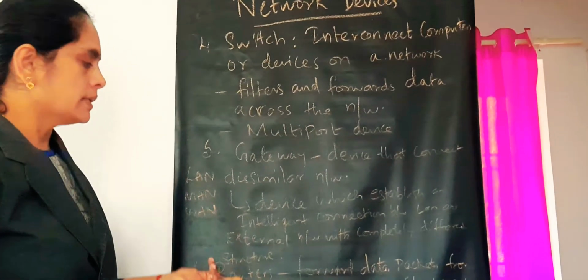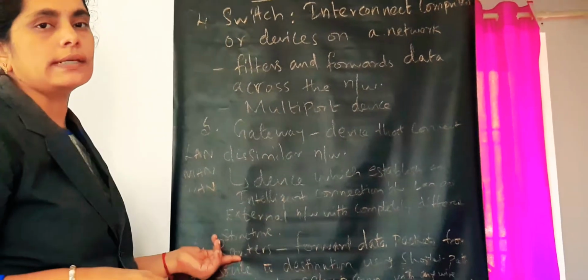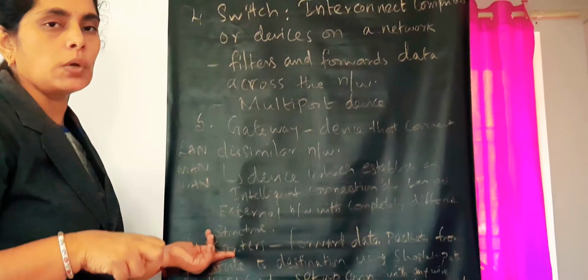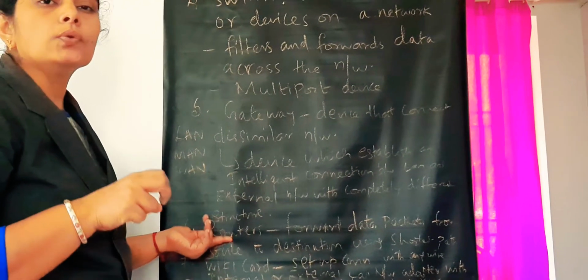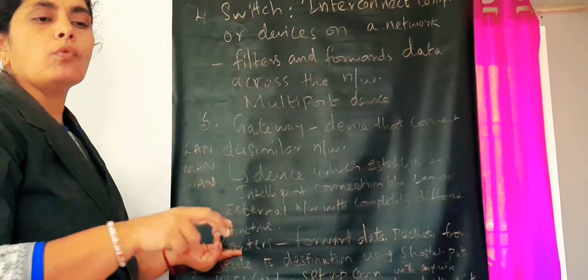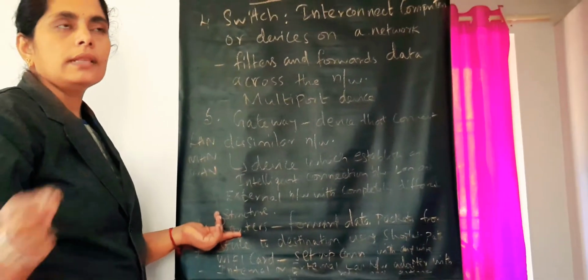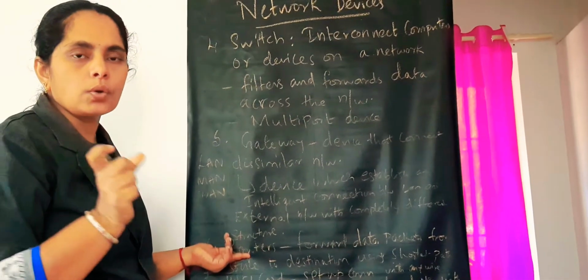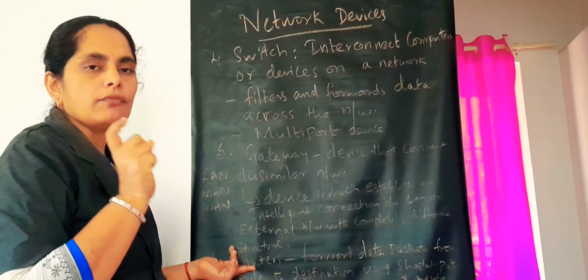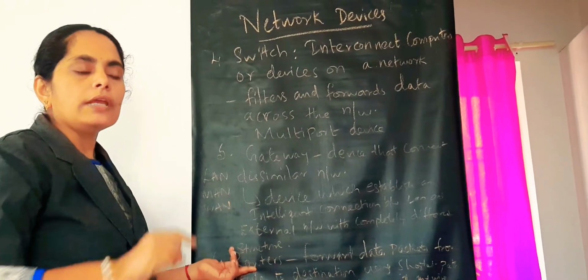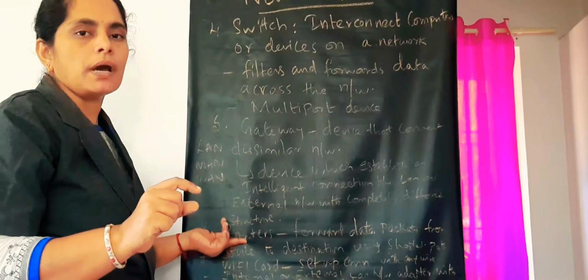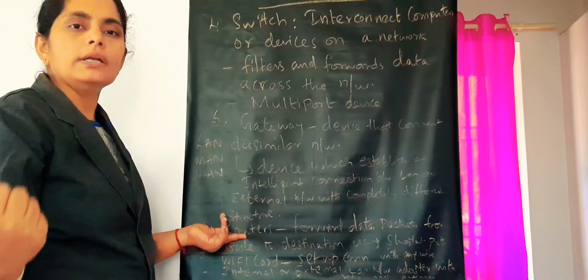Then the next one is routers. What is the purpose of using routers in a network? They can be used to transmit data from one device to another device. That we call routing. If you are transmitting data from one device to another device, first of all it finds the shortest path from the source device to the destination.